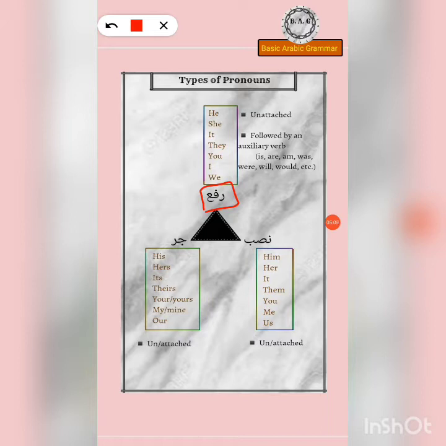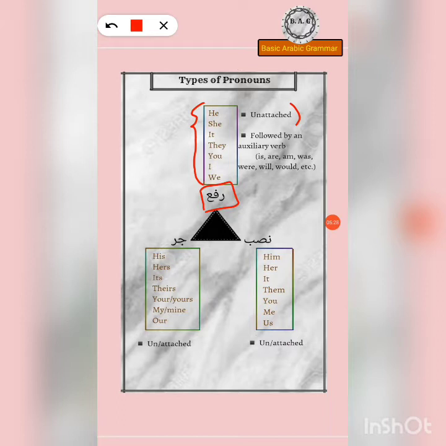All right, so all of these are fa'il. Okay, therefore rafa. Now all the rafa pronouns are unattached. Okay, and they are followed by an auxiliary verb or the helping verb, which includes is, are, am, was, etc.